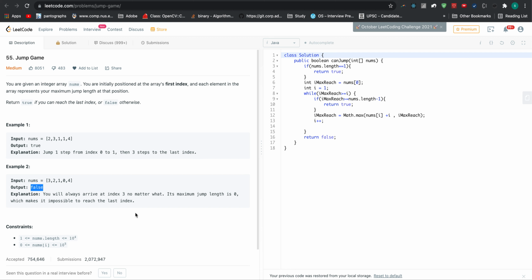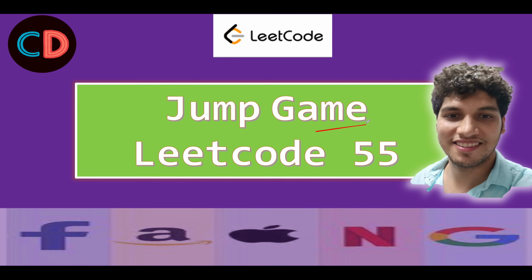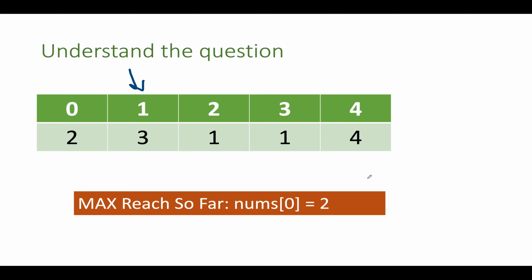Without much ado, let's look at the presentation that I have created for this. Jump Game, Leetcode 55. We usually solve jump game questions using the BFS reversal approach, and I also tried doing it. However, I got an exception, memory limit exceeded, and then I started looking for more approaches. This is also an interesting approach which you can follow. Also, I will try to enhance my BFS approach, and if you can show me the code for solving it by BFS approach, you are most welcome. Please raise the PR on the Git repo of Coding Decoded.